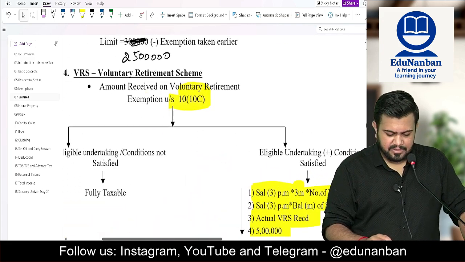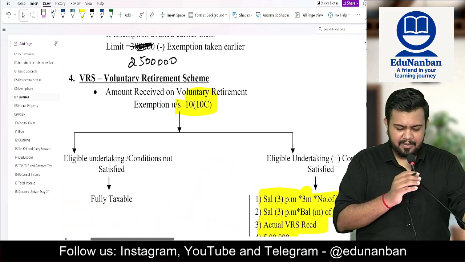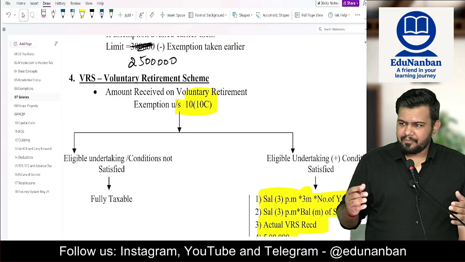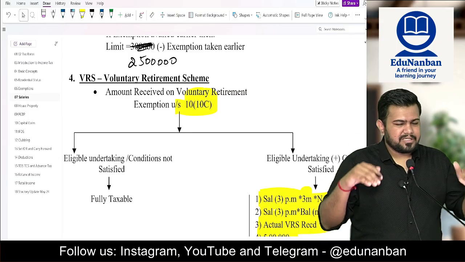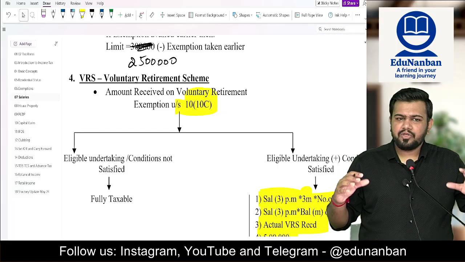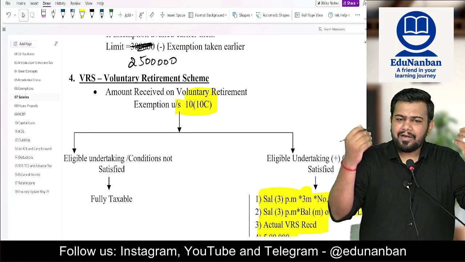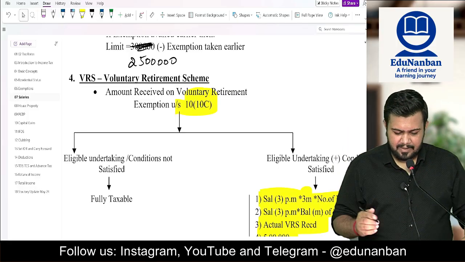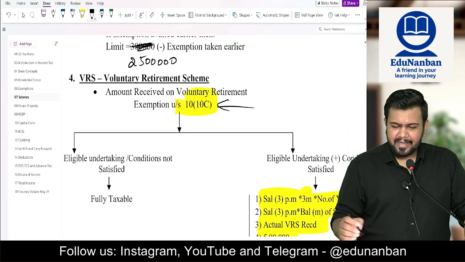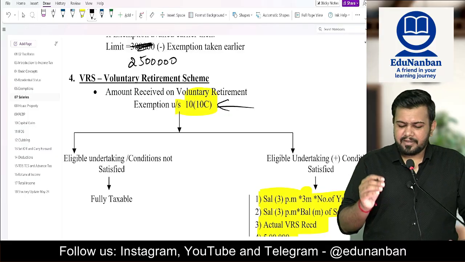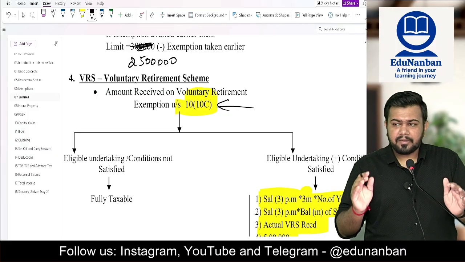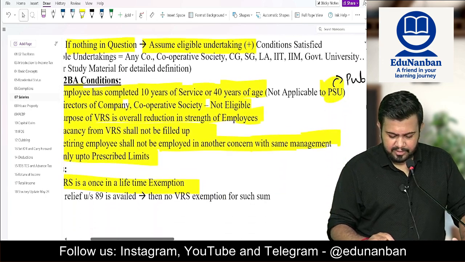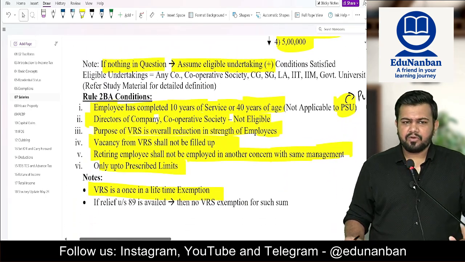Next, now we are going to see the voluntary retirement scheme. What does voluntary retirement scheme mean? It is a scheme given by the company, where the company wants to reduce its employees. The company tells you to take a lump sum amount from us and voluntarily retire from the company. This is called voluntary retirement scheme. In case of amount received, exemption is available under section 10 clause 10C. But to claim this exemption, you have to follow certain conditions, which are given under rule 2BA.